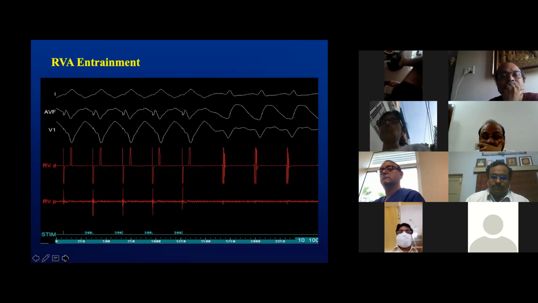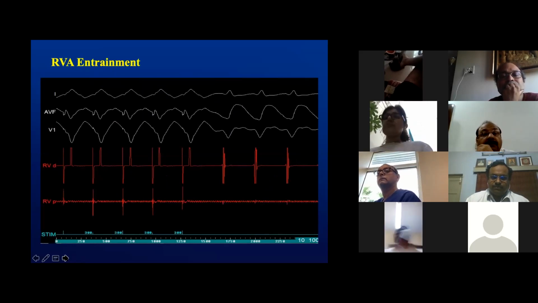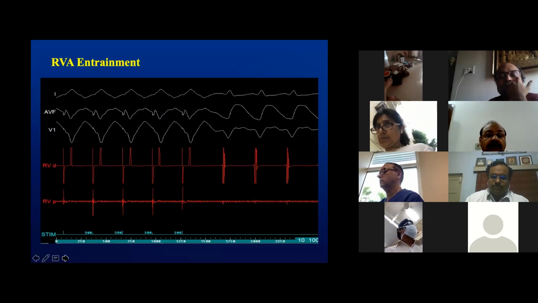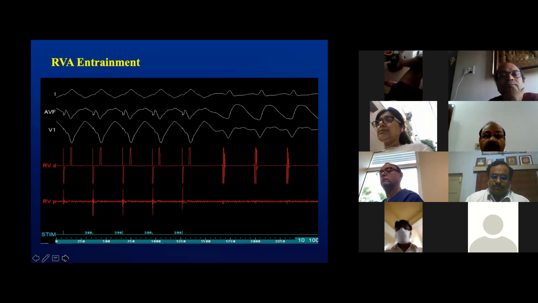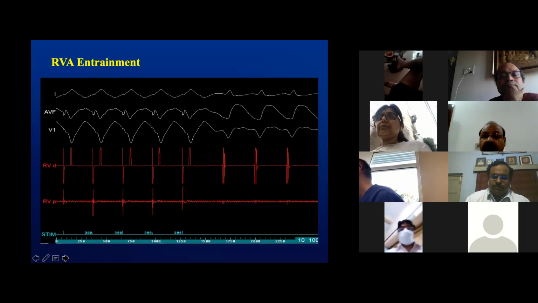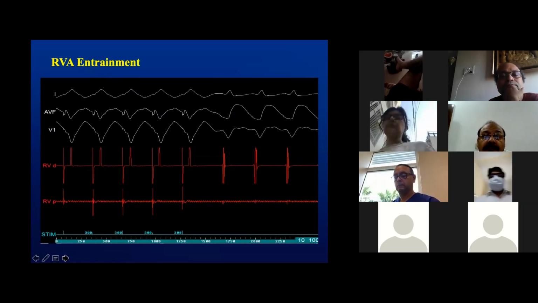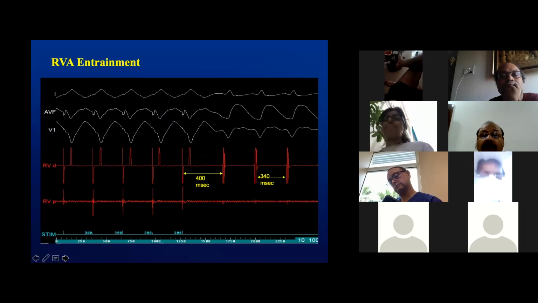We then proceeded to induce the arrhythmia. Under vasopressin, we were able to gain a relative measure of stability. So we decided to proceed with entrainment. Given that we wanted to confirm the mechanism of the arrhythmia, we did entrainment from the right ventricle, which we knew was possibly not within the circuit at this point of time. The catheter was placed at the proximal right ventricle in the inflow, and then entrainment was attempted from this site. As you can see, there was entrainment achieved.